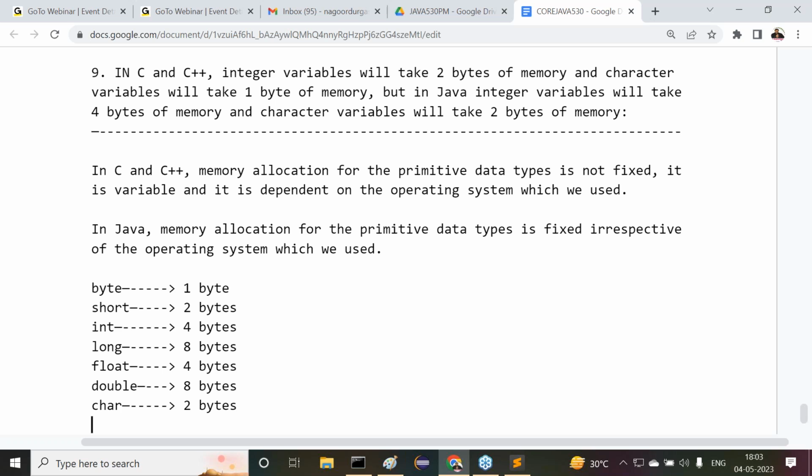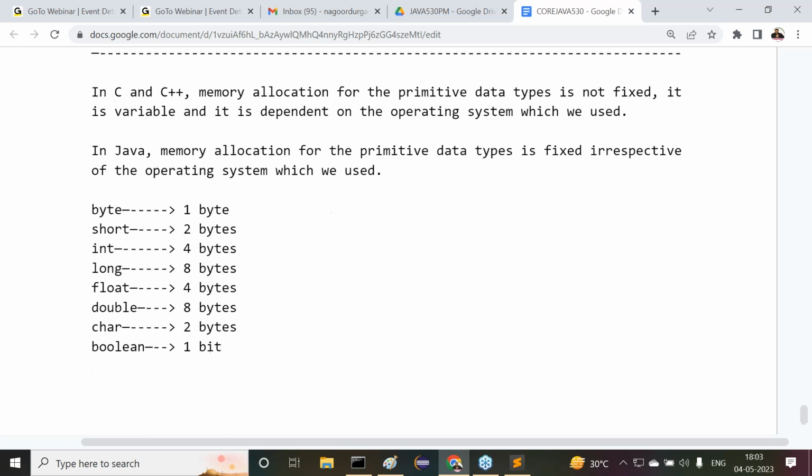In the case of Java, I'm telling that. For boolean, how much memory is assigned here? No, 1 bit, not even 1 byte. That's it. Now, these are the memory allocations, do we understand clearly? All right, sir. Good.